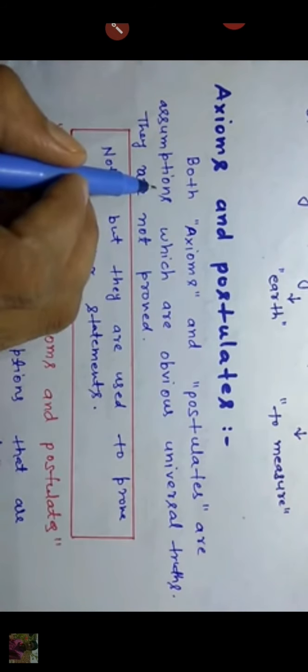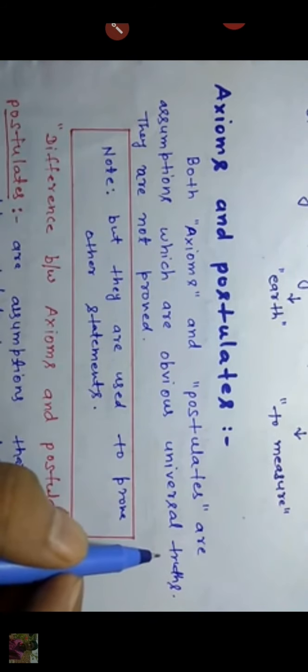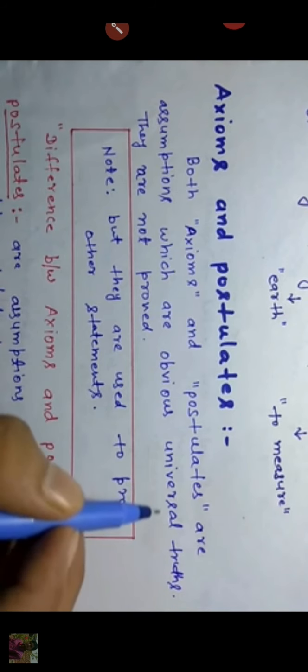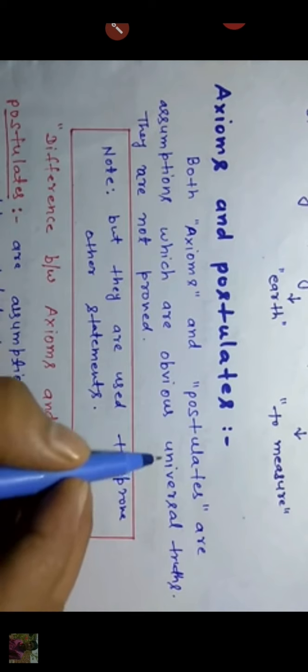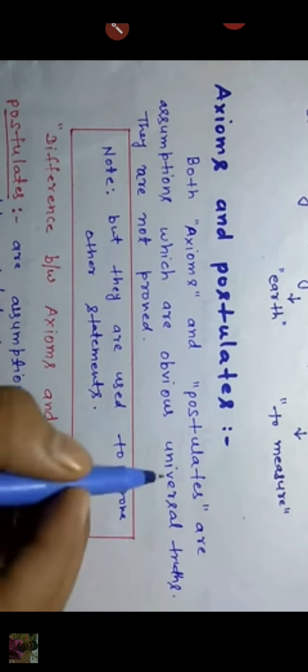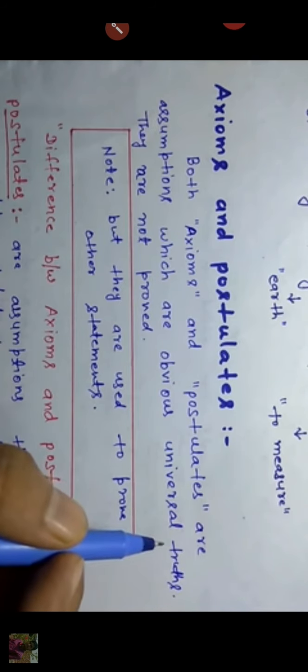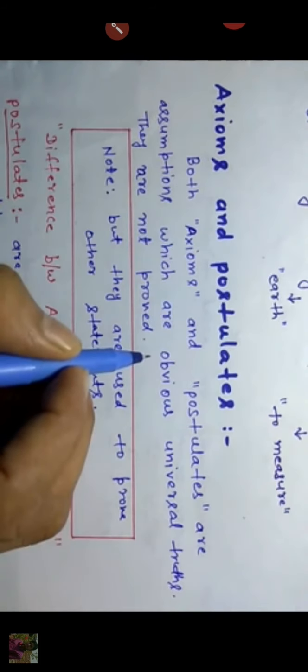But these are used to prove other statements. The difference between axioms and postulates is that postulates are basically used for geometry, and axioms are used in other maths, for example mensuration and arithmetic.